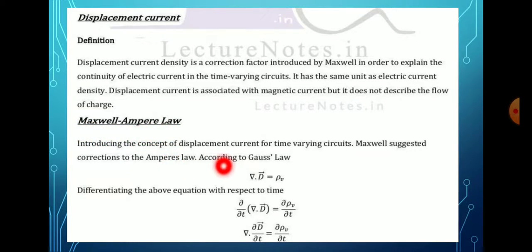First we consider Gauss's law. We know Gauss's law in electrostatics: del dot D bar is equal to ρv. We differentiate this equation and get ∂/∂t of del dot D bar is equal to ∂ρv/∂t. Arranging the terms, del dot ∂D bar by ∂t is equal to ∂ρv/∂t.